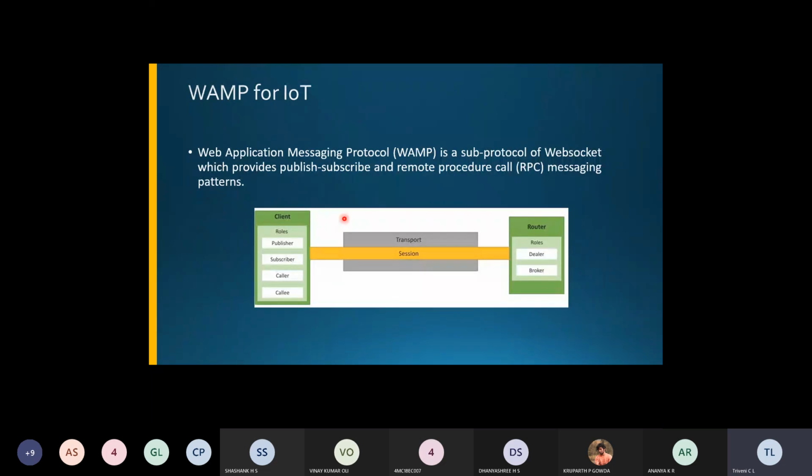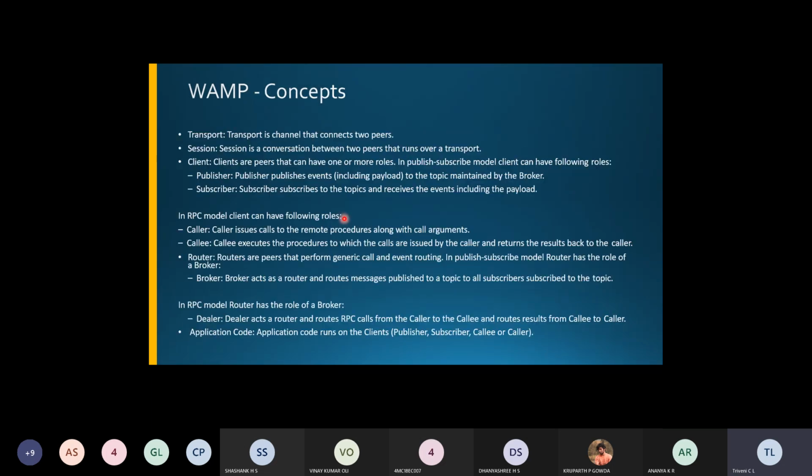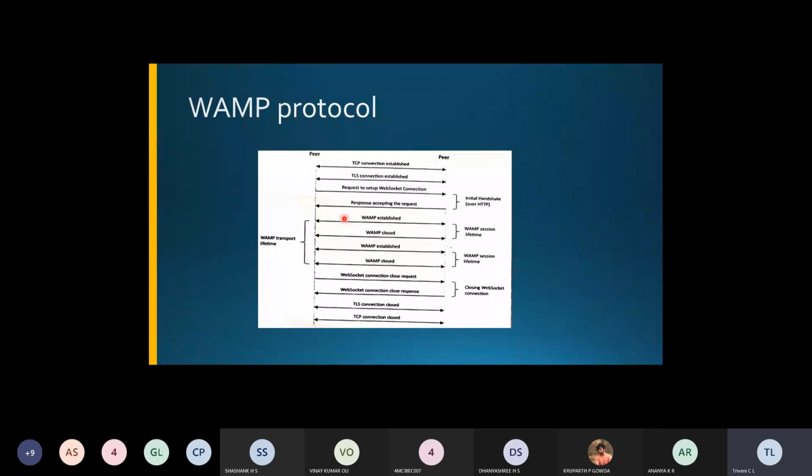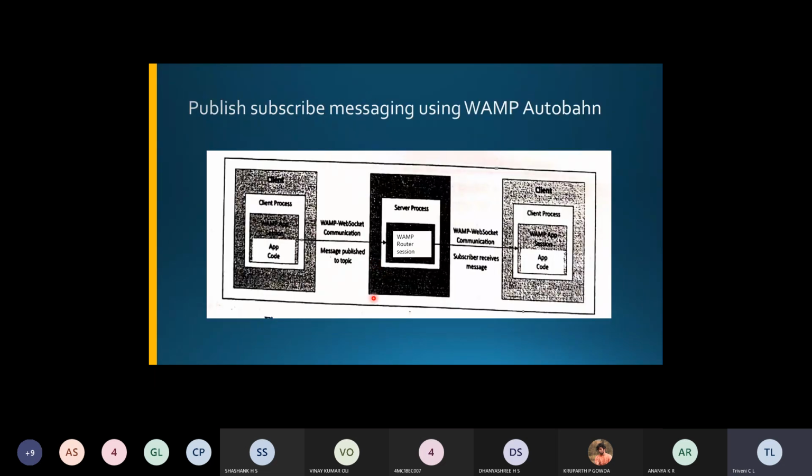We have taken WAMP for IoT based systems, where we'll be using publish, subscribe, and remote procedure call messaging patterns. Later we discussed the WAMP concepts, where we take the client and routers and their functionality. And later we discussed the WAMP protocol, how it establishes the protocol for a WebSocket method.